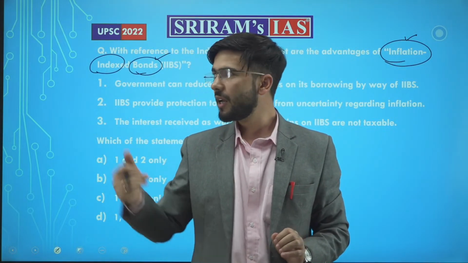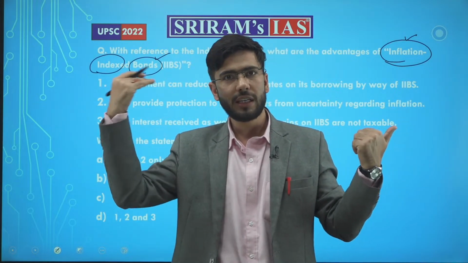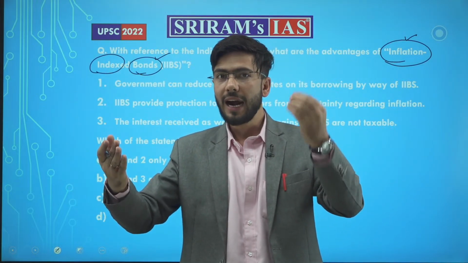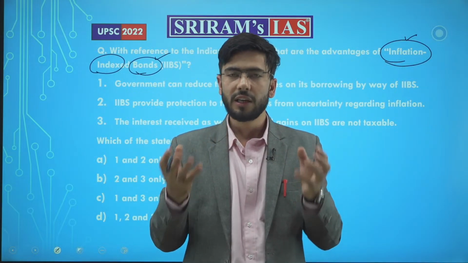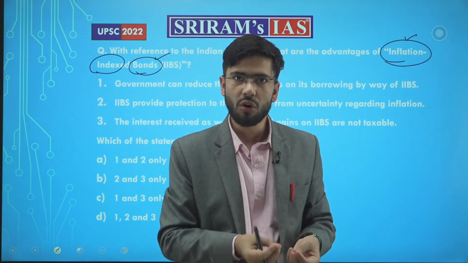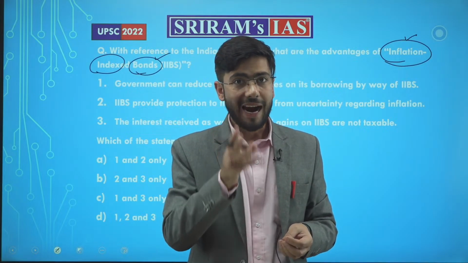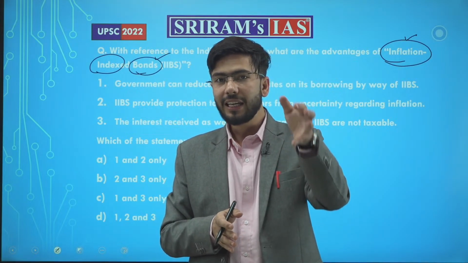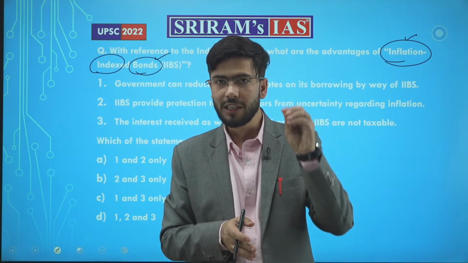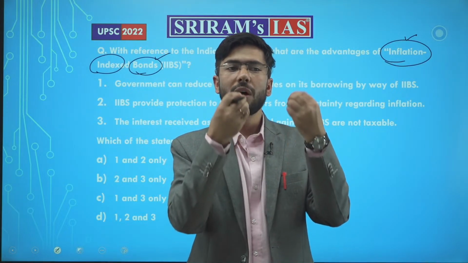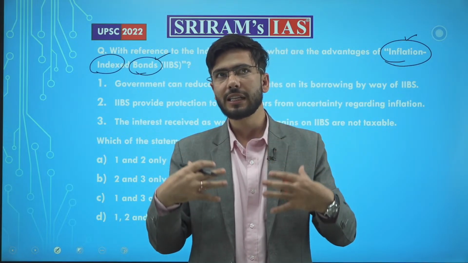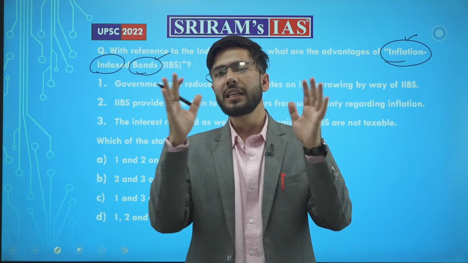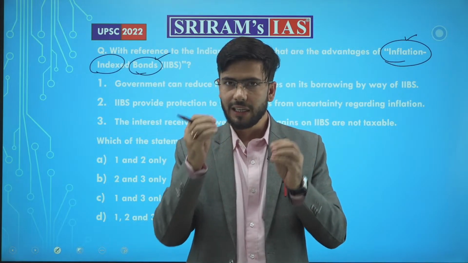Now we link these two things, the inflation and the bond which is in the market. Why do we do this? In order to attract more investment into bonds, and so that the lenders, the people buying these bonds, understand that yes, the market is positive, we can invest.